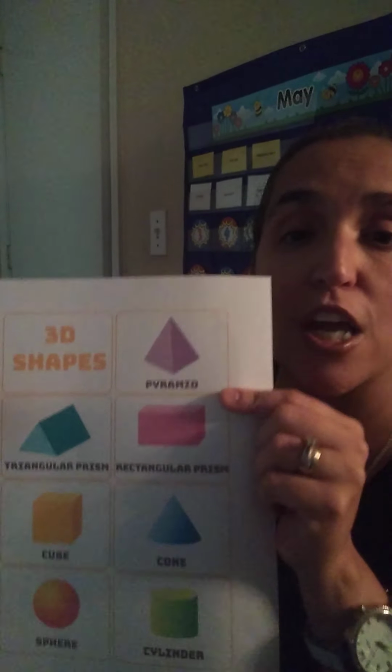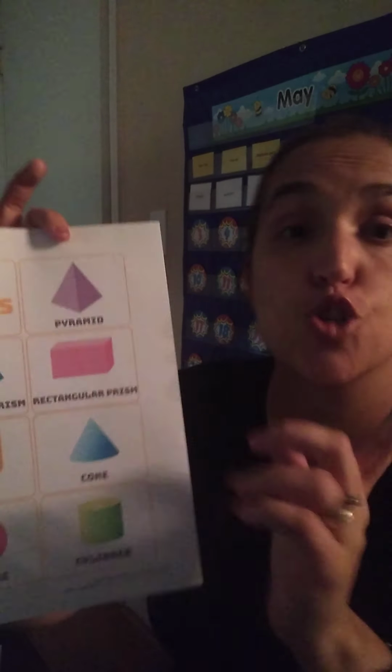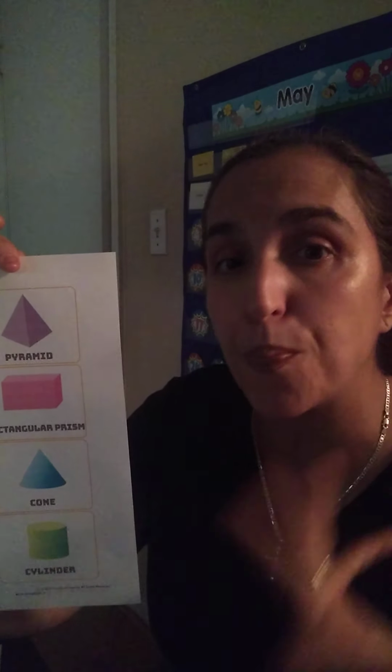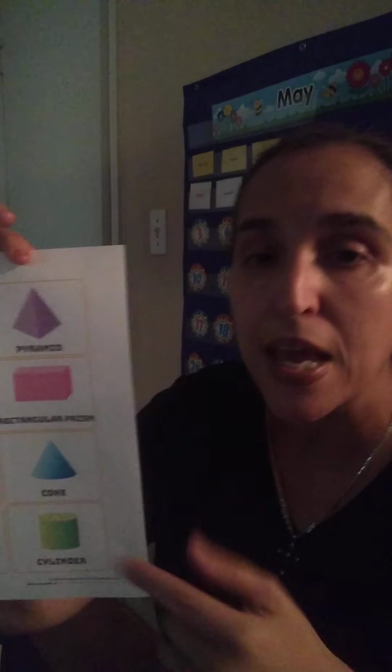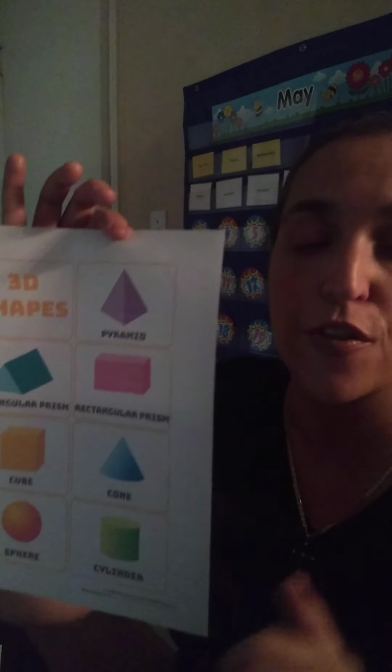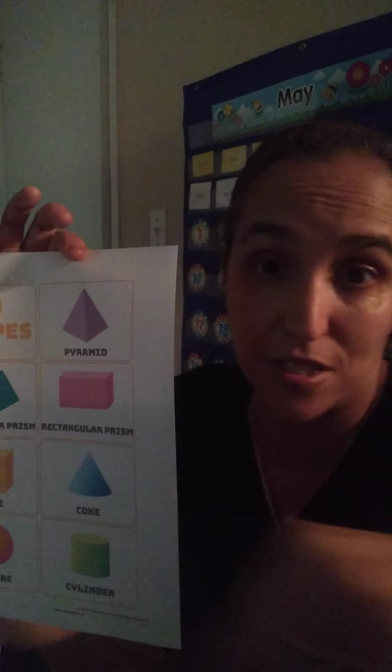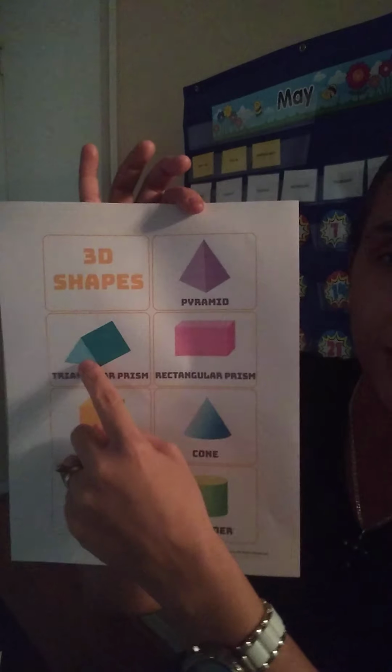For example, we have a pyramid. Now, if you look carefully at a pyramid, on the sides of the pyramid, all around the pyramid are triangles, but on the bottom of the pyramid is a square. So if it had a triangle on the bottom, it would be called a prism, a triangular prism. But this kind of shape is called a pyramid because it's a square on the bottom and then the triangles all around, right? Here is a triangular prism that I was talking about.